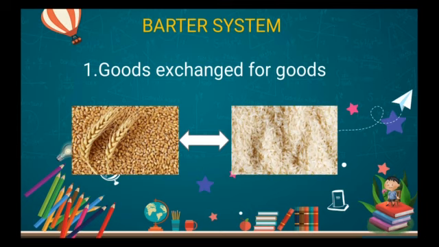There is a coincidence of their wants. Want is not the wishes. So there is a wish in the case, there is a coincidence. Now what is happening: A is giving the rice to B, B is giving the wheat to A. There is an exchange of the goods for the goods. It is what we tell as a barter system.